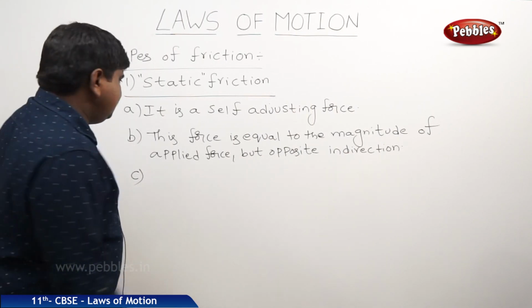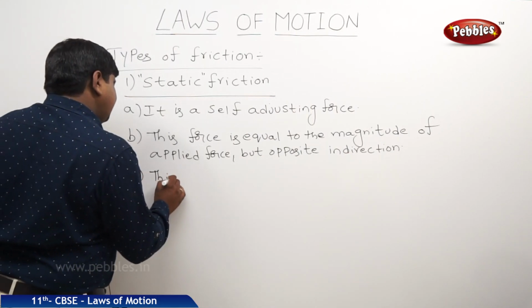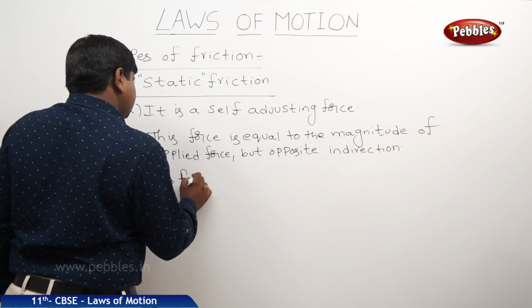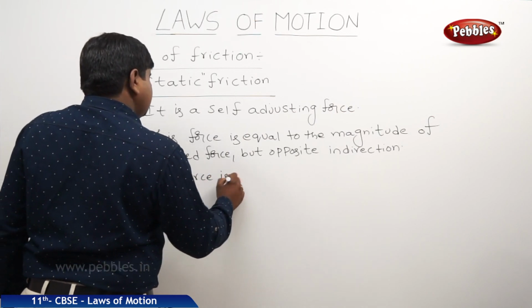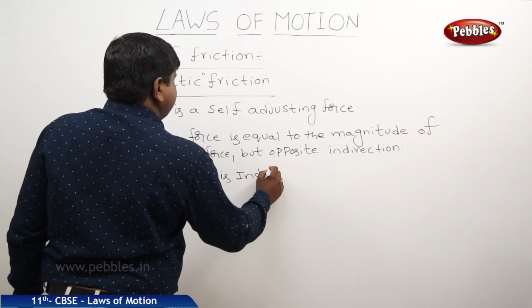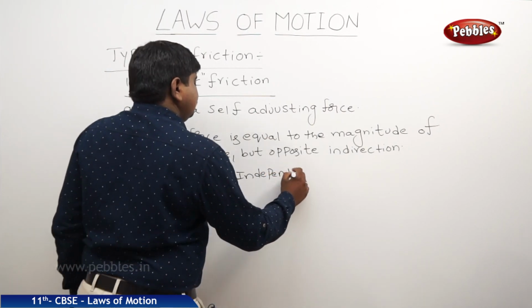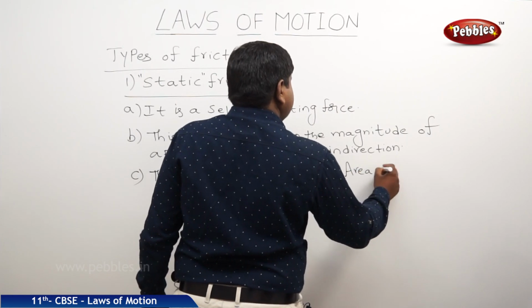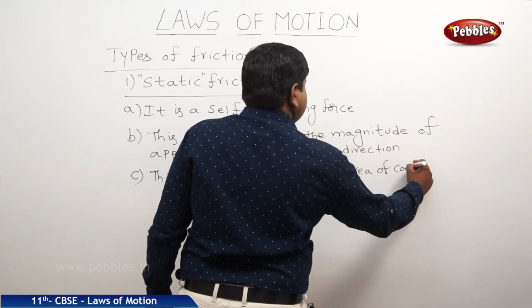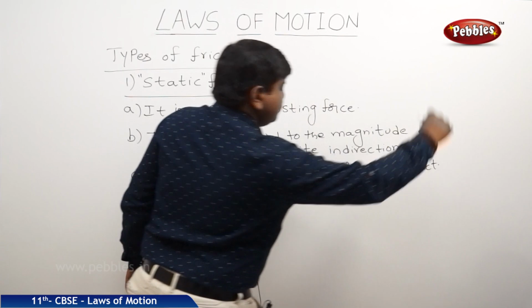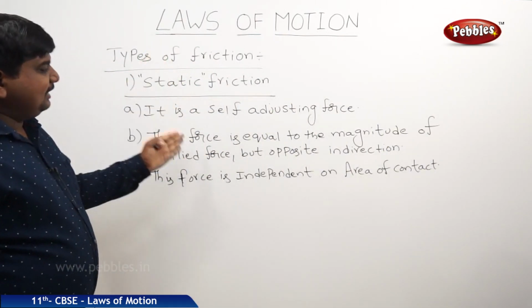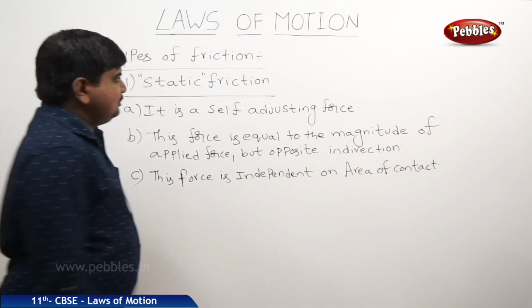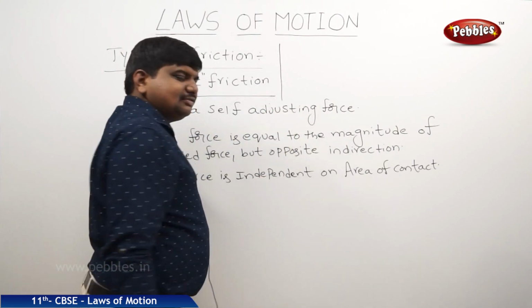The third one, this force is independent of area of contact. Like this we can define the laws of static friction.